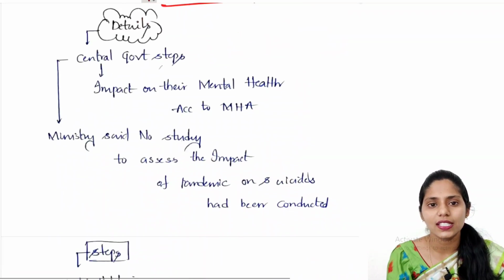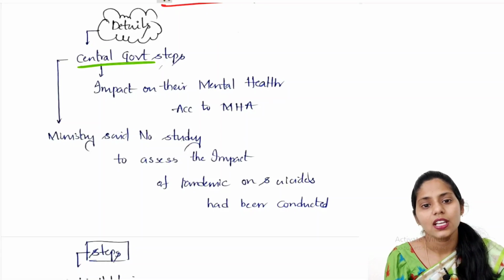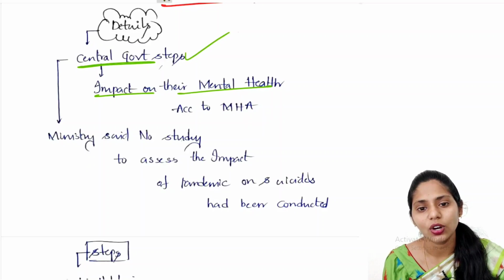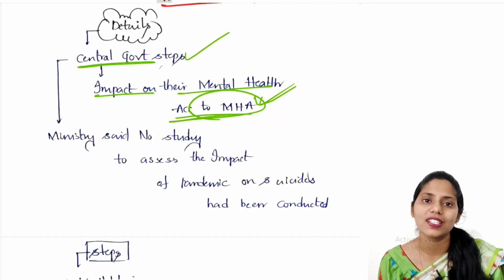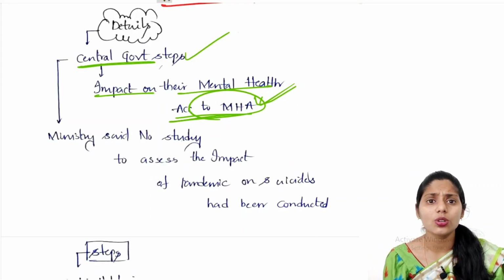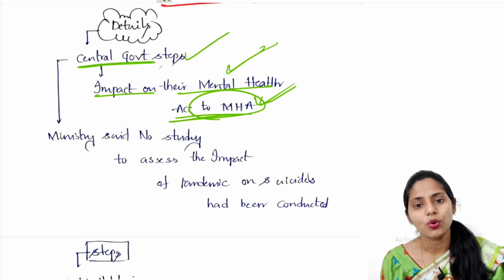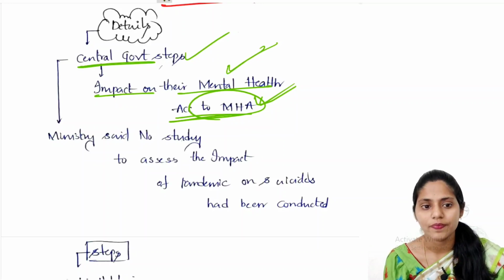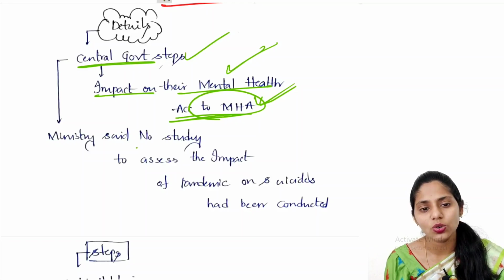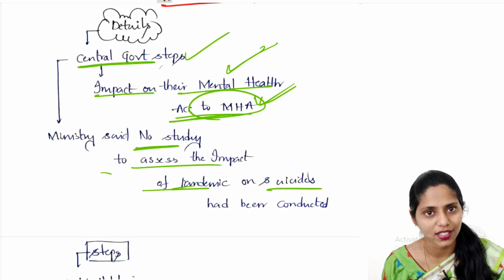The details say the central government took some steps regarding the impact on mental health, according to the Ministry of Home Affairs. The ministry said that there is no study done to assess the impact of the pandemic on suicides.